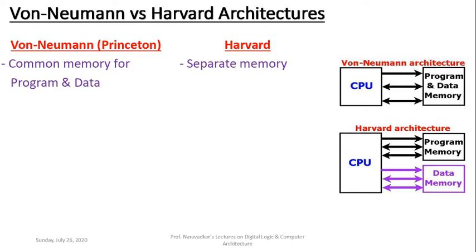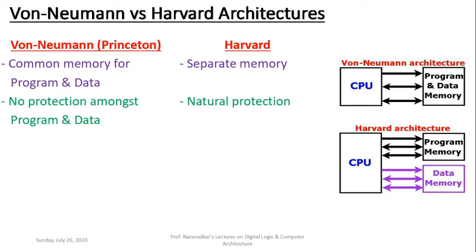Second, as the memory is common for program and data storage in von Neumann architecture, there is no protection between program and data. Care must be taken by the programmer not to contaminate or corrupt either program or data due to the other.